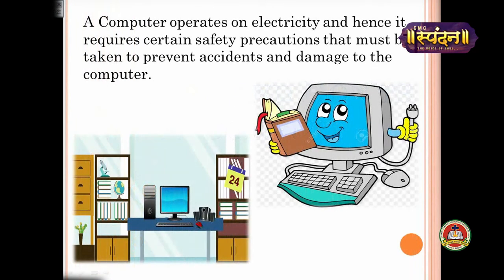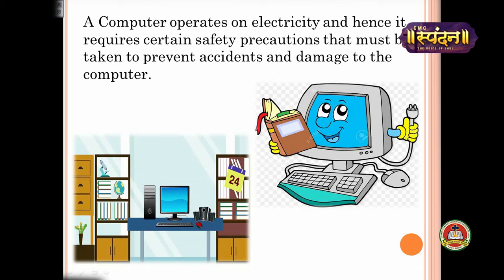Now we'll study about the computer. A computer operates on electricity. It is an electronic device, hence it requires some safety precautions, because whenever we are using any type of electronic device, we have to keep ourselves safe. For that we have to follow the safety rules, otherwise accidents can happen, or it can damage the device, or it can be harmful for you also. So whenever we use any electronic device which works with electricity, we have to follow some safety precautions, and we are going to study them for the computer.